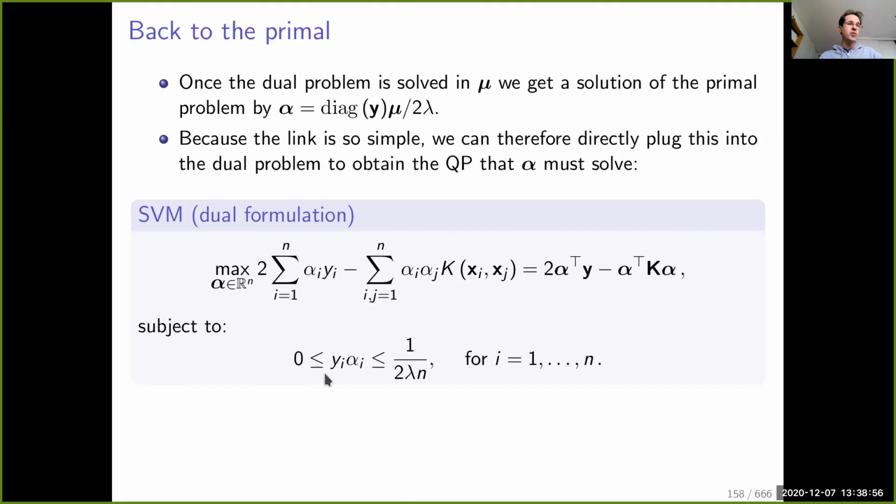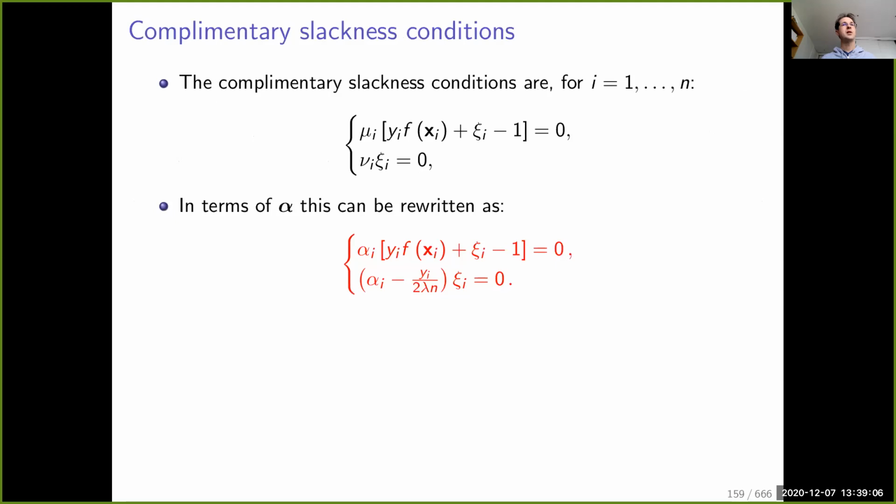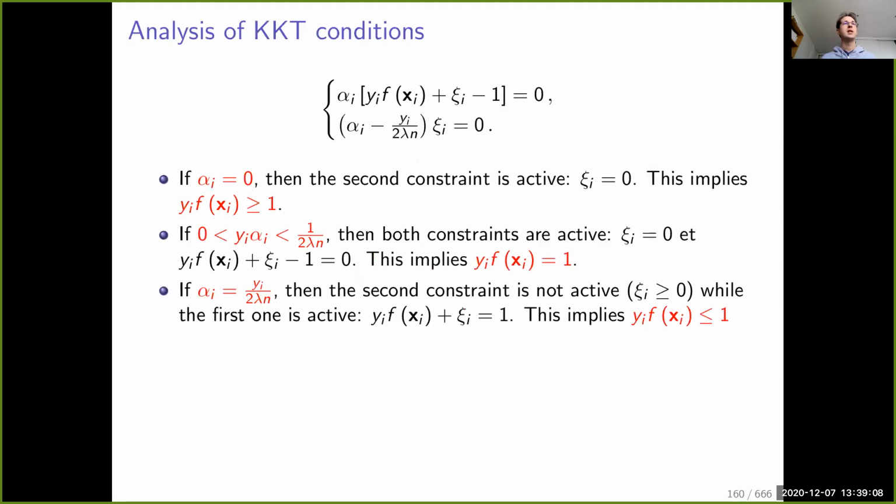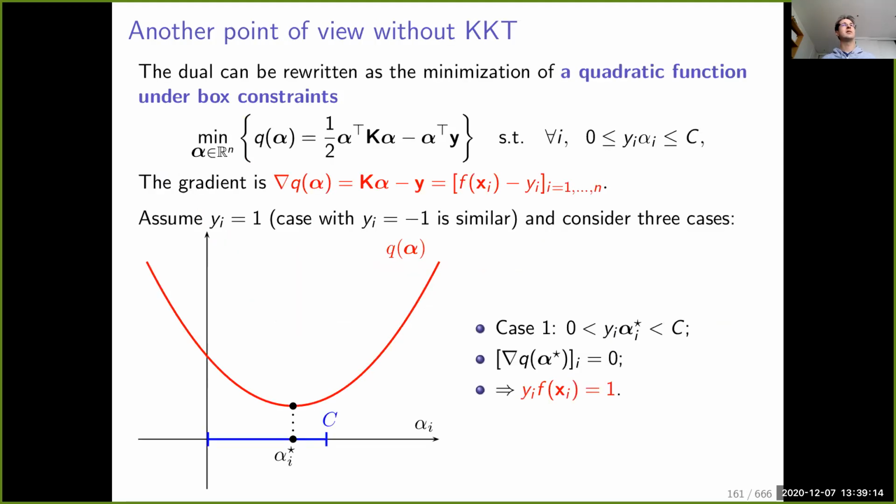For every i, we need that y i alpha i has to be in a box, in some closed interval. And this is what is called the dual formulation. Let us skip that, and let us try to get now more intuition about what this means. We know this 1 over 2 lambda n, I will simply call it C.